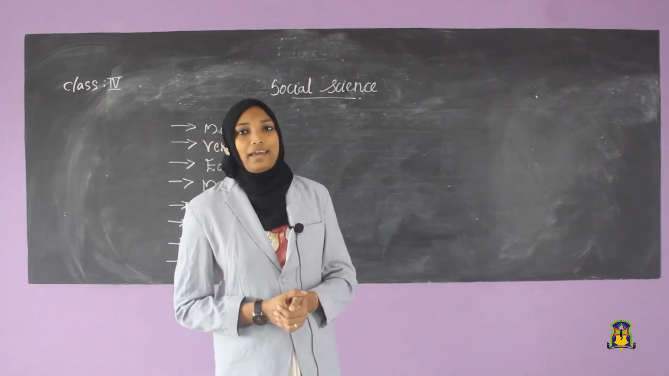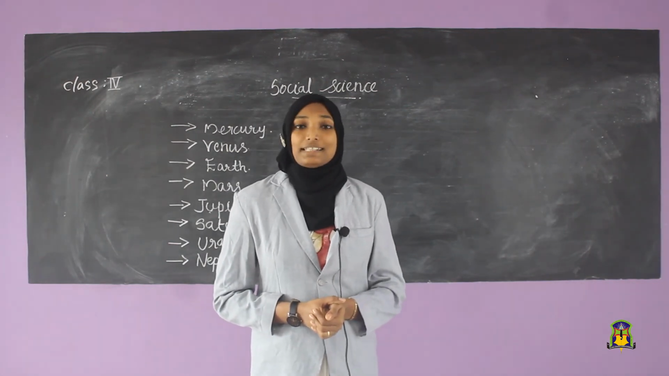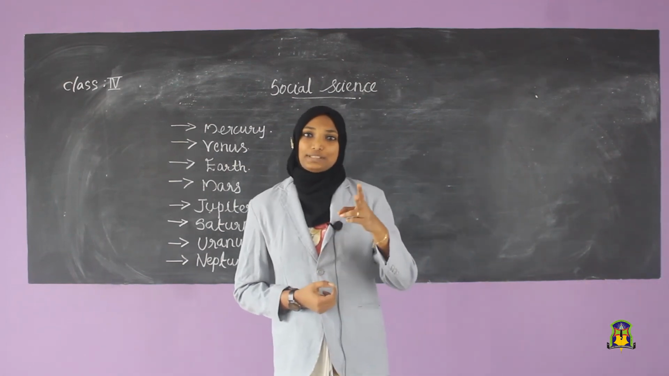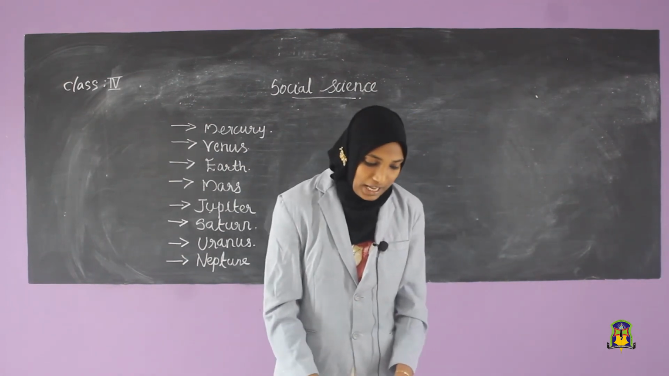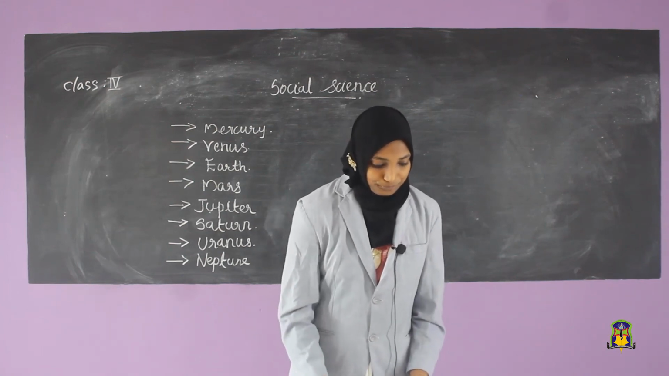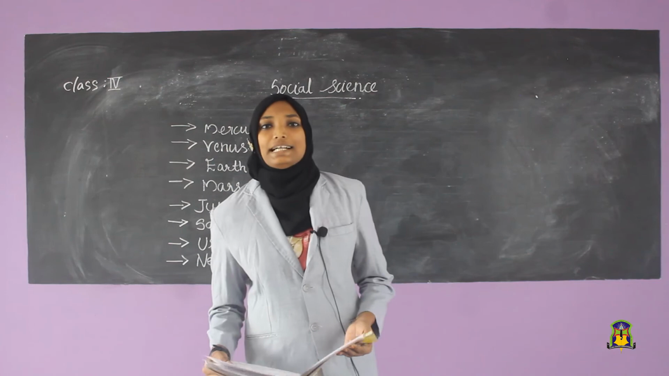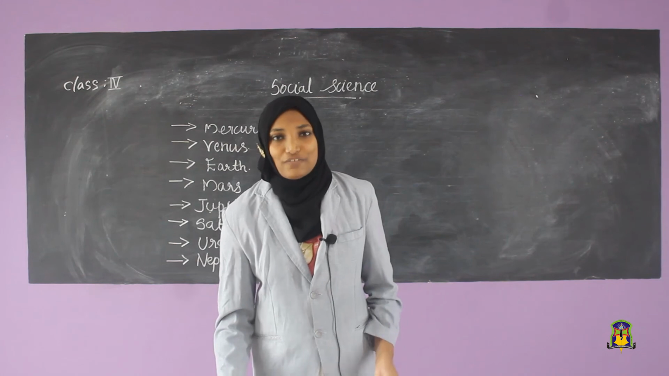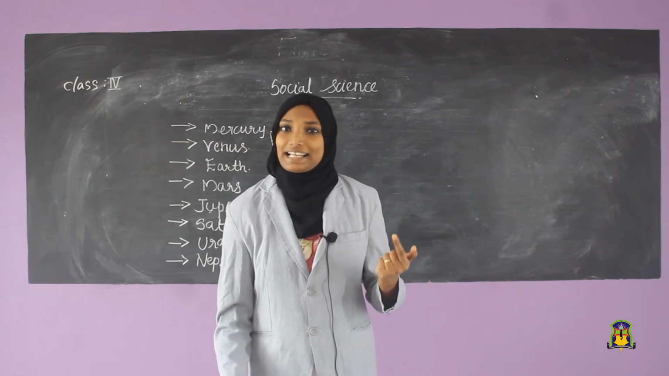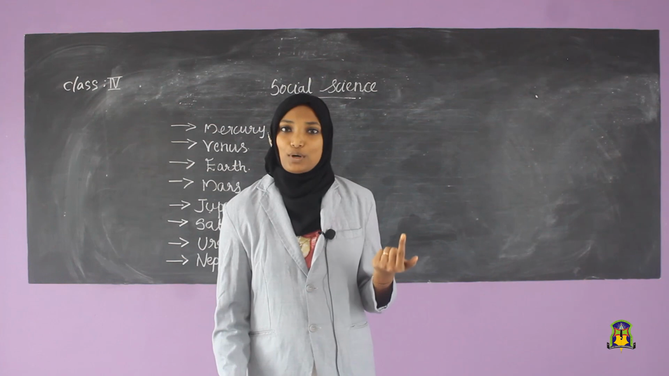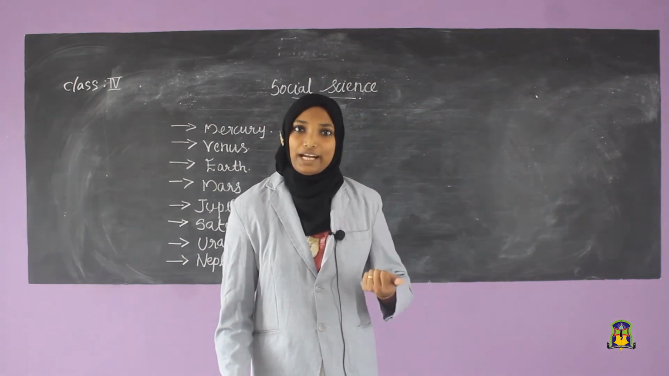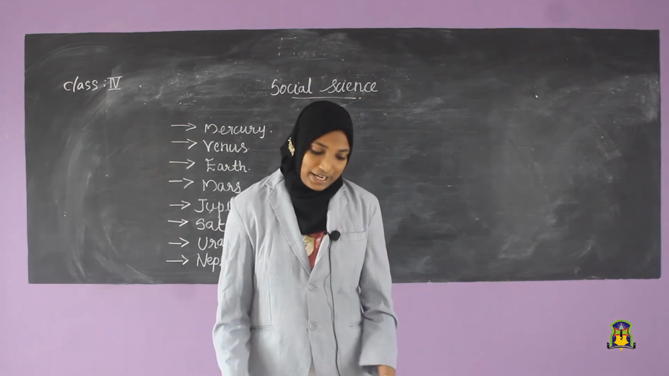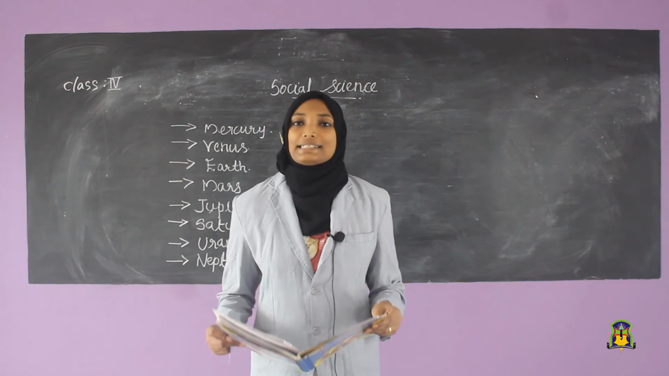Then our next topic is about the sun and stars, which we will discuss in the next class. Today I will discuss 2 question answers on the basis of today's topic. The first question is, what does the universe consist of? The universe consists of sun, stars, satellites and all other heavenly bodies like asteroids, meteoroids, etc. This is called the universe.